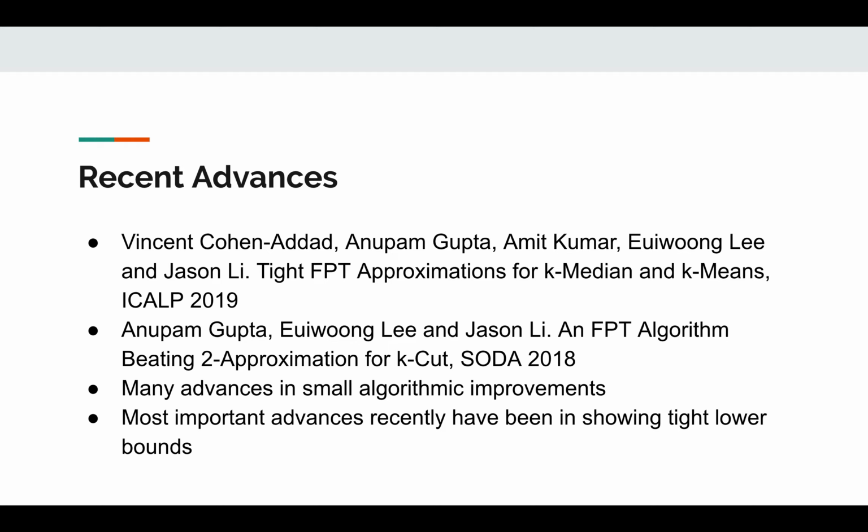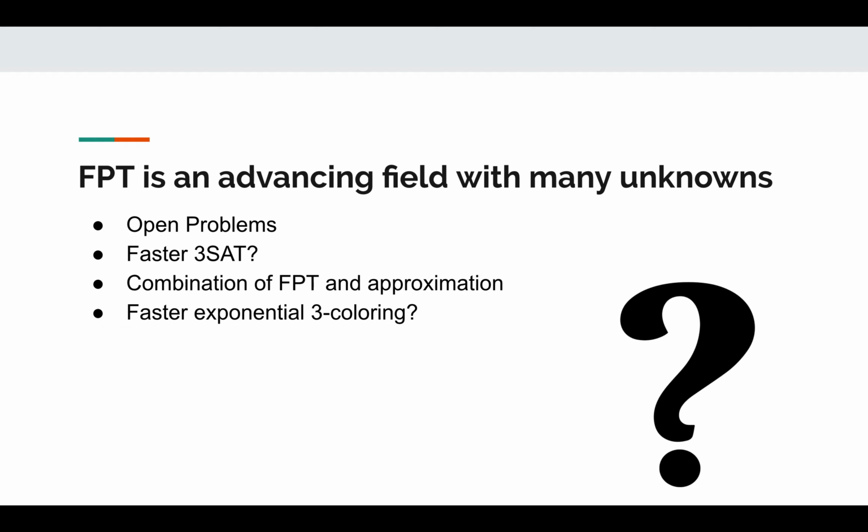Now, also in non-CMU research and just in general, there are a lot of advances in small algorithmic improvements in FPT. That might be achieving some better runtime in some problem, building off some previous paper. Some of the most important advances, however, recently have been in showing tight lower bounds for particular problems, which essentially tells researchers you're not going to do better than this particular result, and it may encourage research into new areas where we can make more algorithmic improvements.